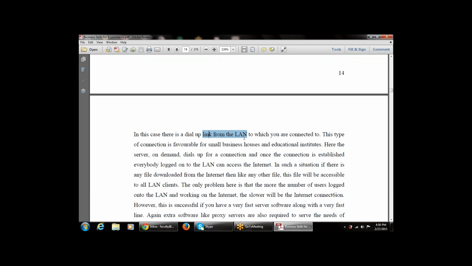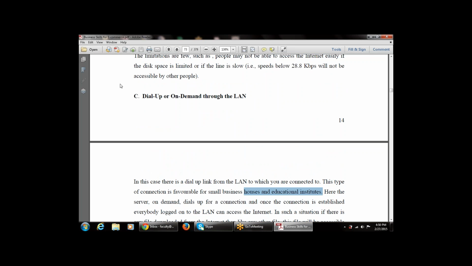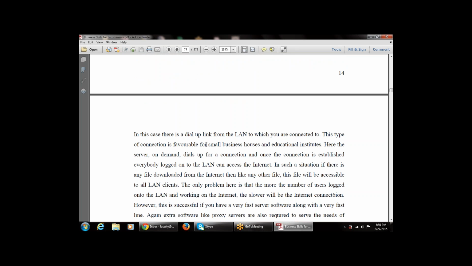So in this case, there is a direct dial-up link from the LANs to which you are connected. This type of connection is favorable for small business houses and educational institutes. Which type of connection? That is a dial-up on demand connection. So this is suitable only for small business houses and educational institutes.